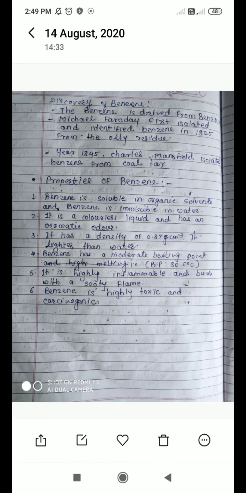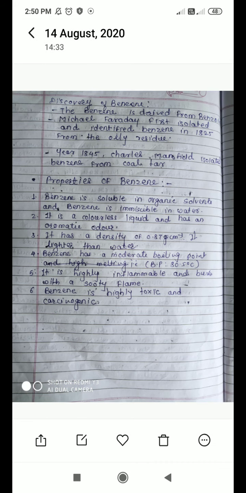The scientist's name is Michael Faraday. He discovered it in 1825. From oil residue he separated benzene and named it benzene, as one of the new organic materials isolated from that oil residue. Next, year 1845.